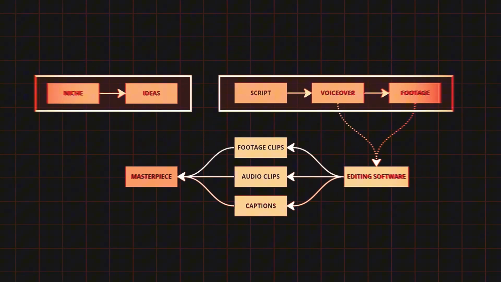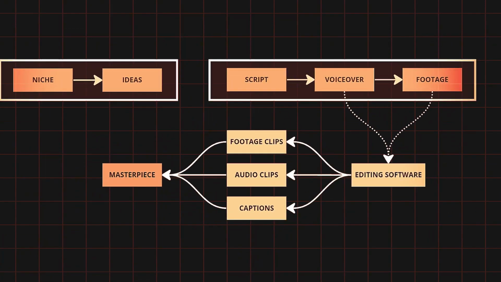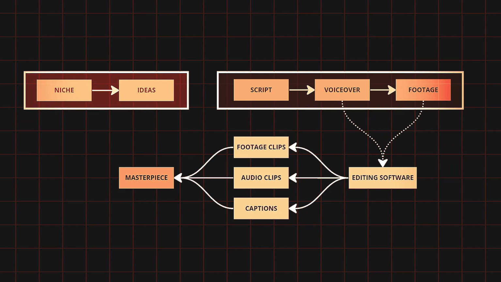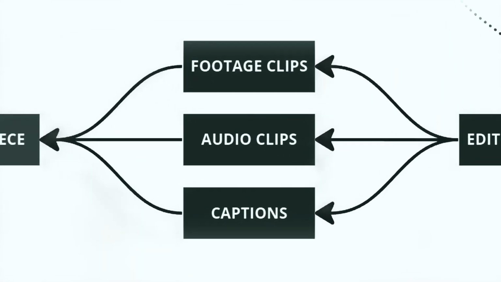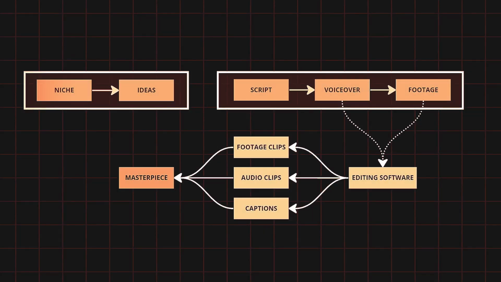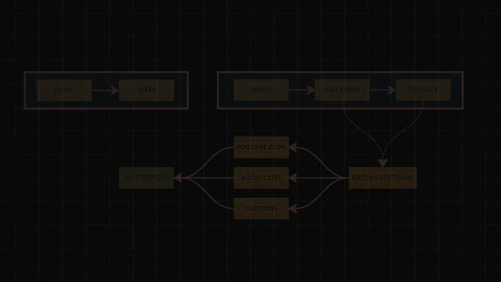As you see, this is the blueprint of the process, which consists of 3 bases: the content ideas, then the resources that generate the content, and the editing phase, which consists of another 3 parts: the footage clips, the audio, which is the voiceover and the soundtrack, and the captions. I think now you know why I said you would not need any other tutorials after this video.